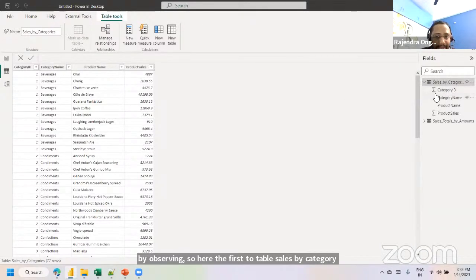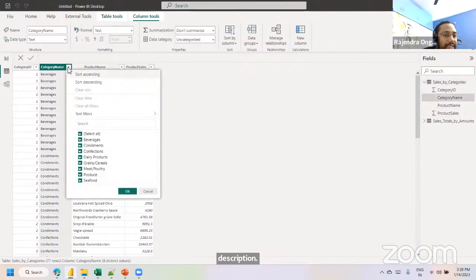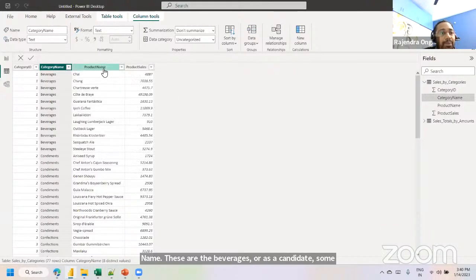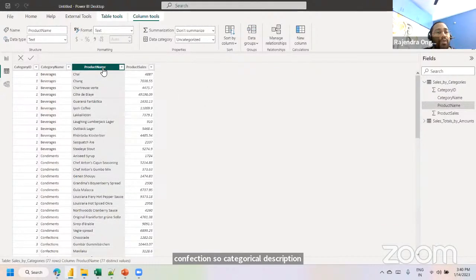Category ID is a number, which is specified with an icon, a sigma symbol. Category name and product name are categorical data, like a description. It is providing a description like the category name: beverages, condiments and confections. And product name is again one more categorical field.